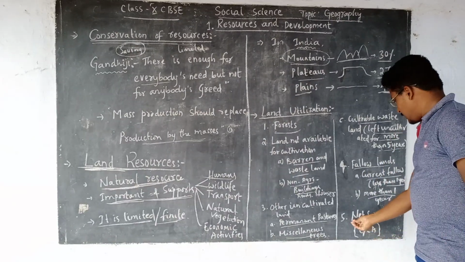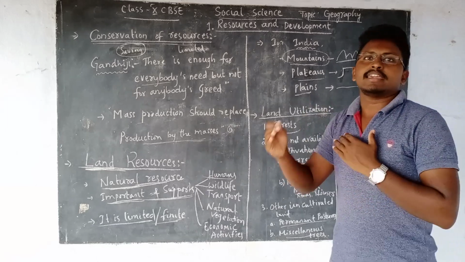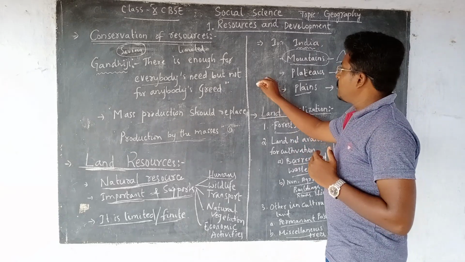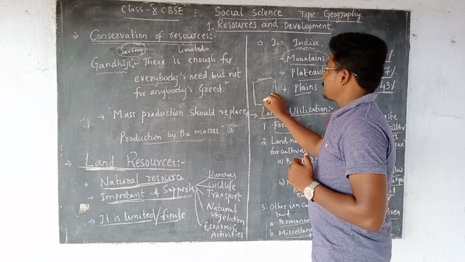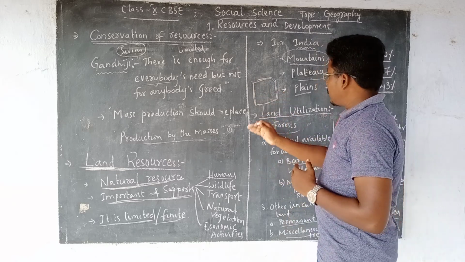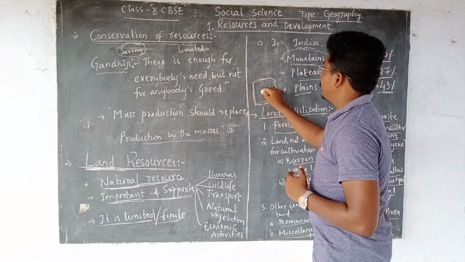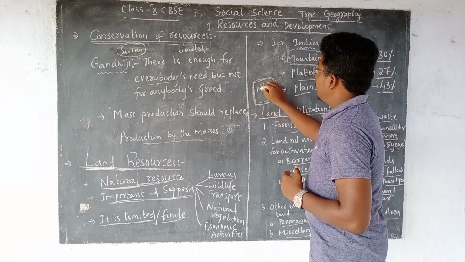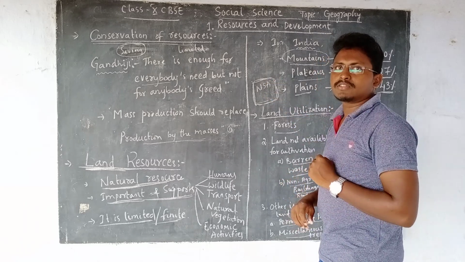Then fifth one is net sown area. That means area sown once in a year, we call it net sown area. For example, if you have 1 acre of land, and within this 1 year you cultivated this land, the total area which you have cultivated, we call it net sown area. Then what do you mean by gross cropped area?